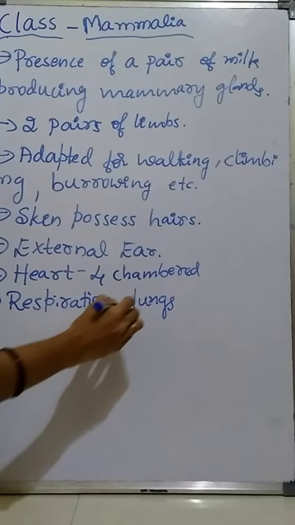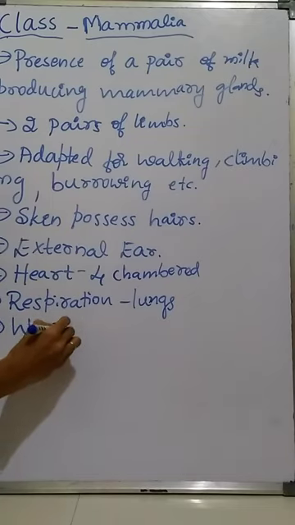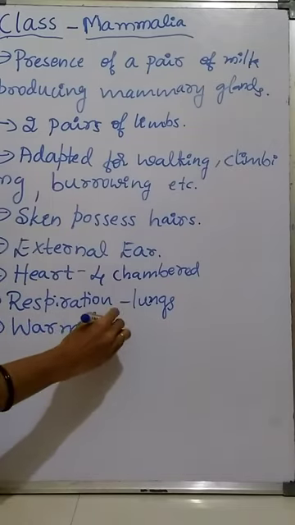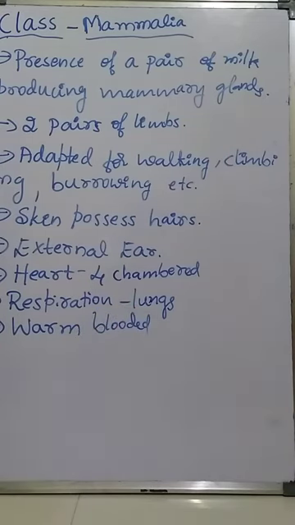There is a well-developed respiratory system in human beings. It contains lungs. Then mammals are warm-blooded animals, which means they are able to maintain a constant body temperature. Hence they are called warm-blooded animals.